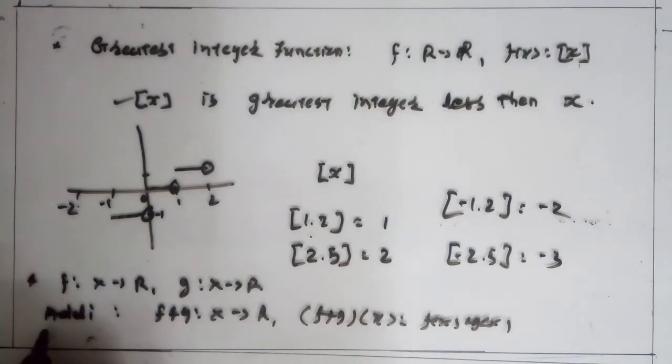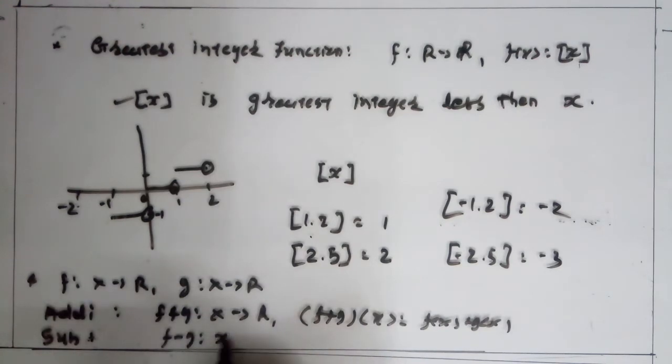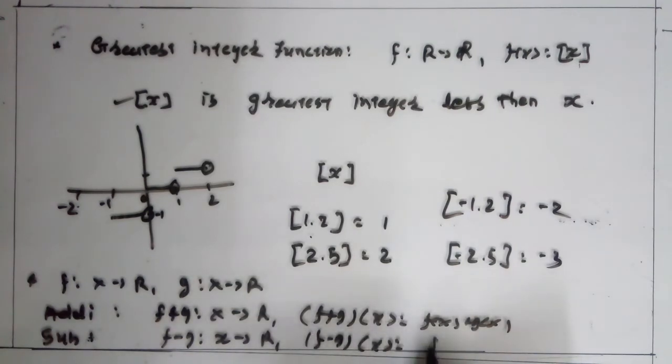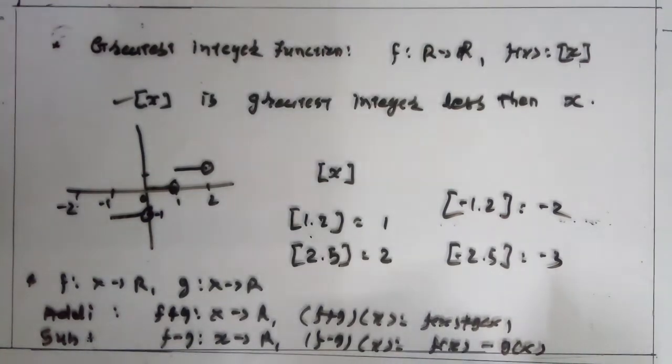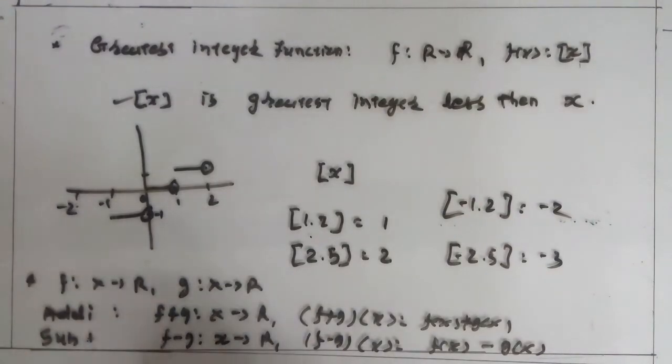Similarly, subtraction of functions. f minus g is a function from X to R, and f minus g of x is equal to f of x minus g of x, as we applied in f of x plus g of x; here we get a subtraction.